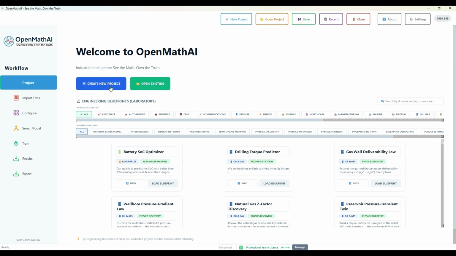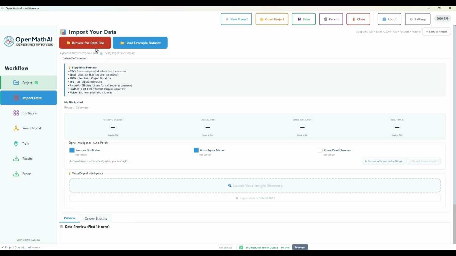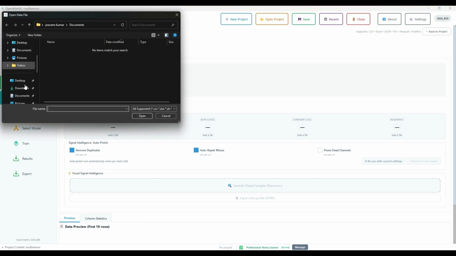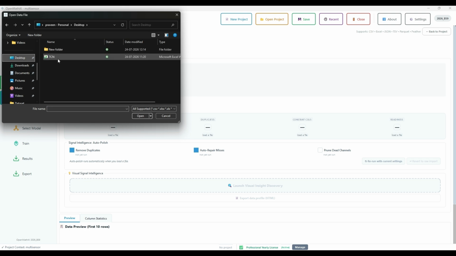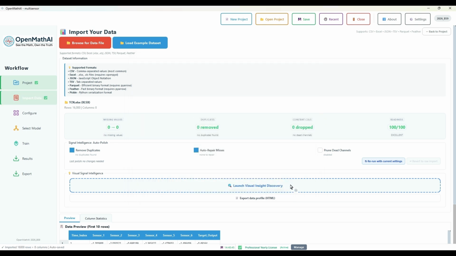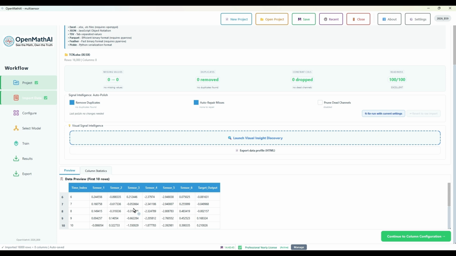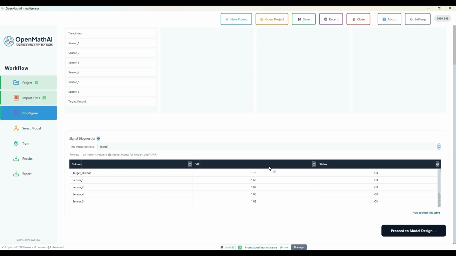Click Create New Project. Enter the project name as TCN. Choose a folder location to save the project, then click Save. To import your dataset, either click Load Example Dataset or browse for dataset to import your own CSV file. Once the dataset is loaded, verify that it contains all columns before proceeding to model training. Scroll down to view the first 10 rows of sample data. Click Continue to Configuration to proceed.